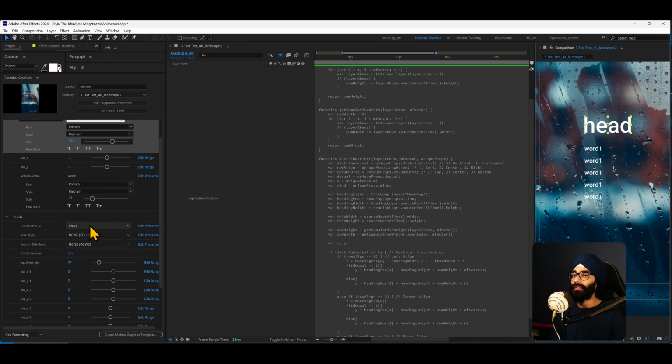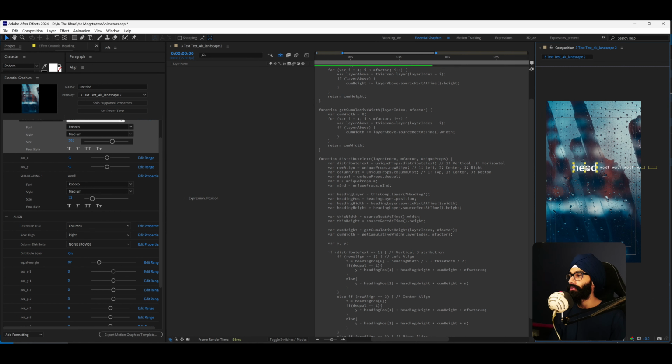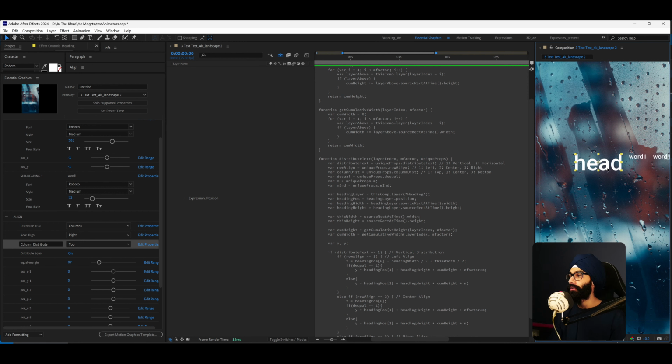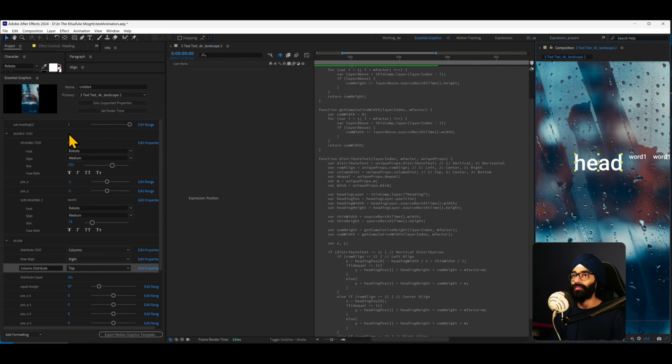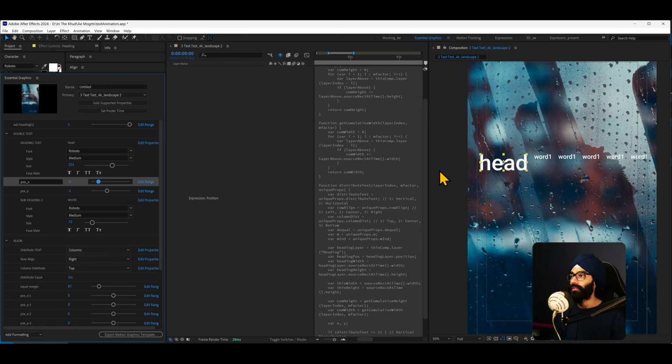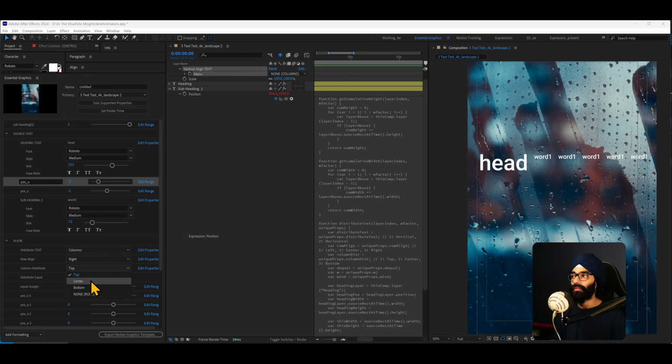So if I come in here, I can set rows. I showed this yesterday. Rows, I can align them either left, which is what it is currently. I can align them center, all of them. I can align them right. Okay, if I go to columns, just have a look here. With columns, I can align them top, so this will be aligned top to each other. You can't just move it. It's easier to see, but because I'm also trying to show here, I'm a bit skeptical if everything will come through. So you have top for columns, center for columns, and bottom for columns. Okay, so that is that. Let me just keep it there.